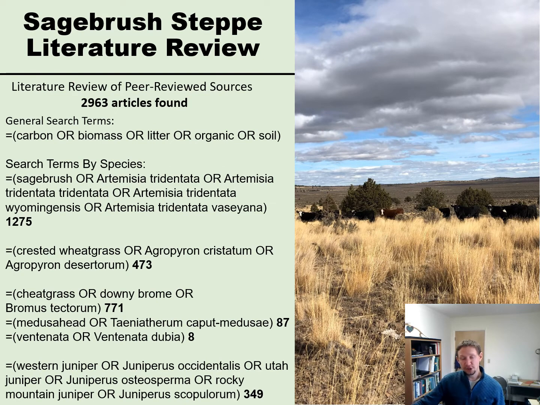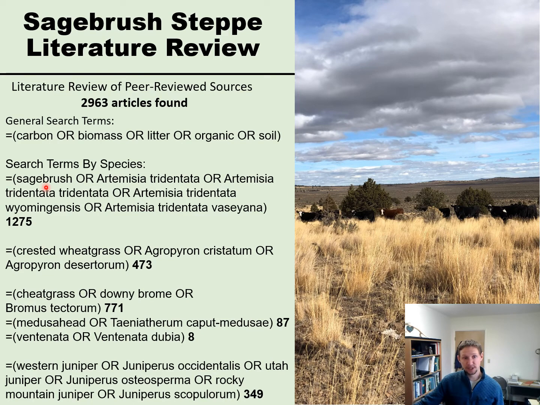So using those 5 main ecological state types, we did a literature review of peer-reviewed sources, and we looked at all the different general search terms for carbon dynamics: carbon, biomass, litter, organic, soil, and we searched by specific species. So the main species of those ecological states.